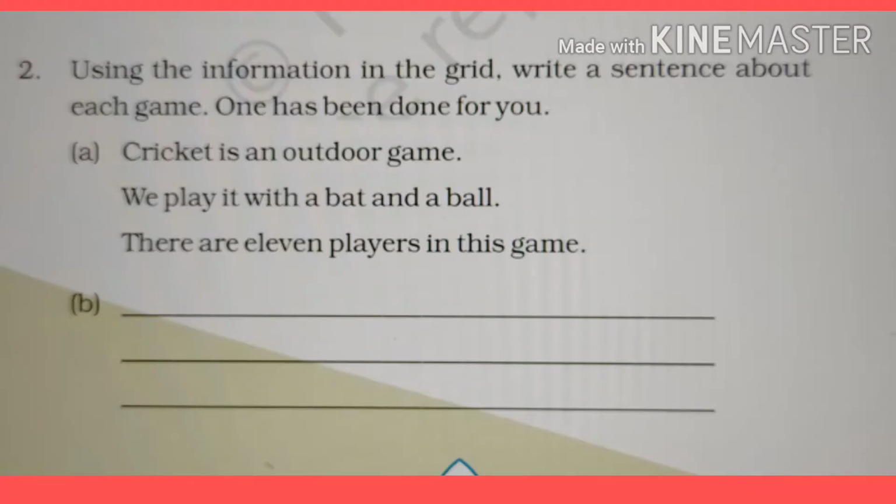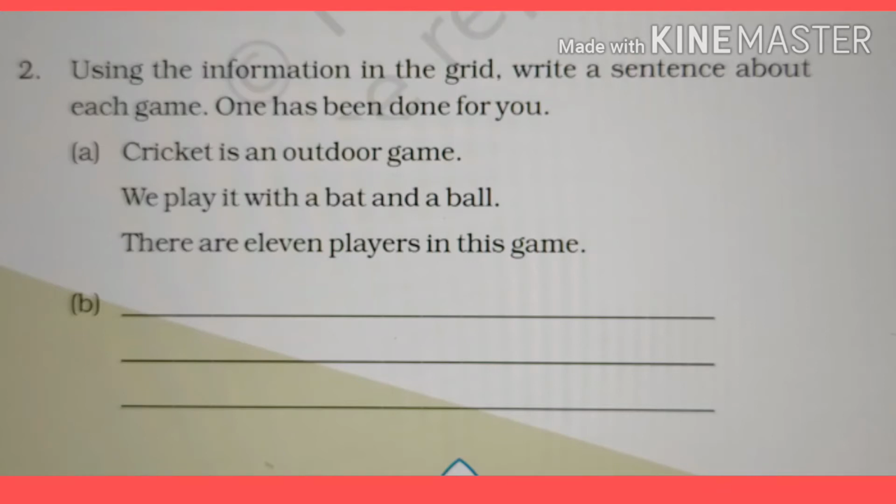Using the information in the grid, write a sentence about each game. One has been done for you. Once again, using the information in the grid, write a sentence about each game. One has been done for you. Now look at the example given here.